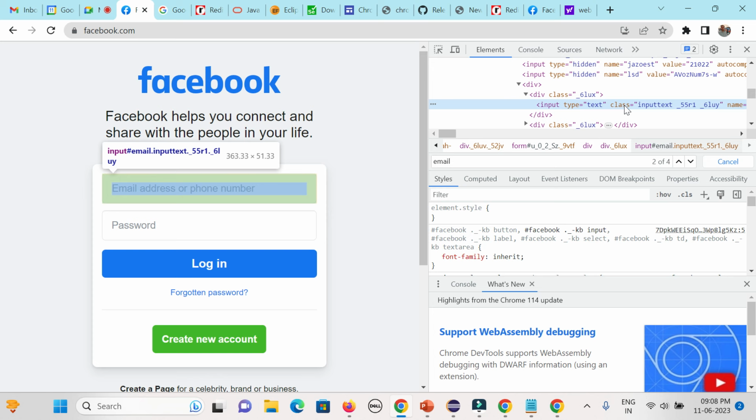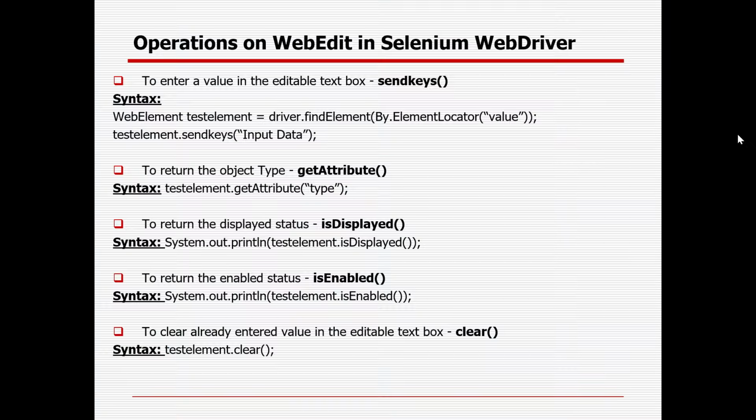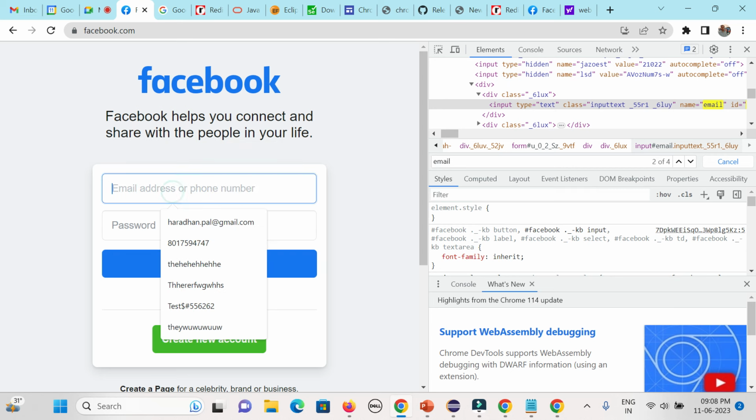Because we are automating everything. We are not doing any manual intervention. So that is the way: with the help of the get attribute method, you can get the other attribute's corresponding value, then you can validate it. Suppose here your objective is to validate whether that particular field is text or radio button or checkbox. Then you can also get the type, and then you can easily validate.